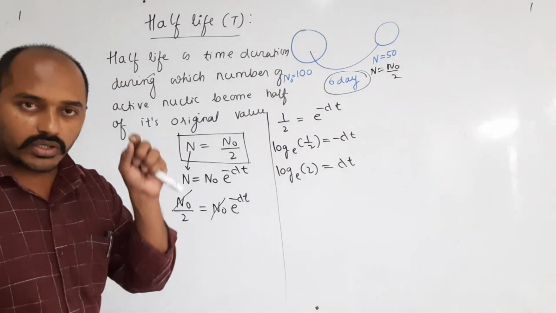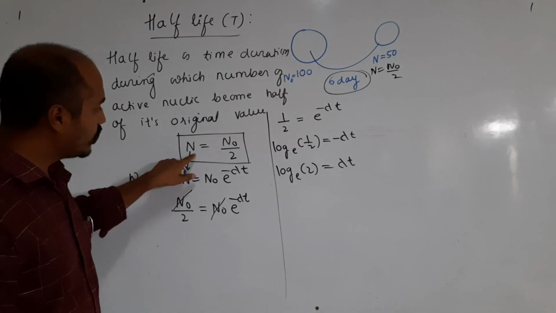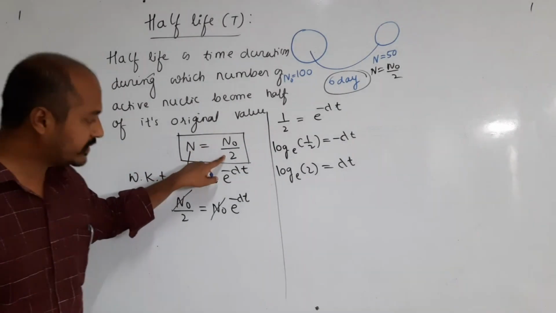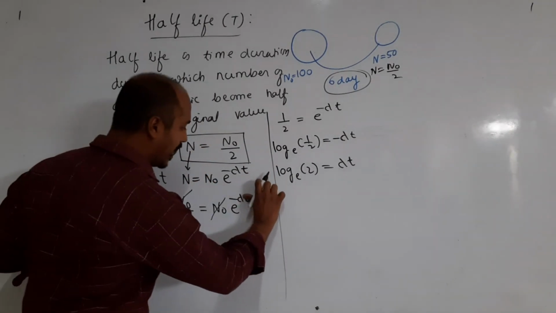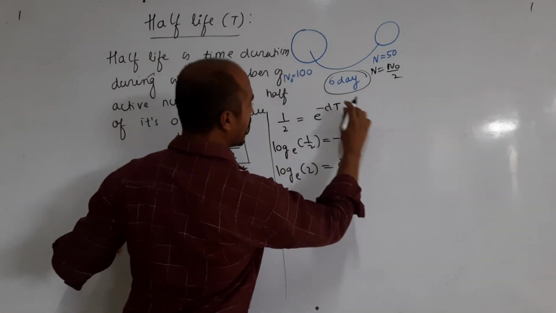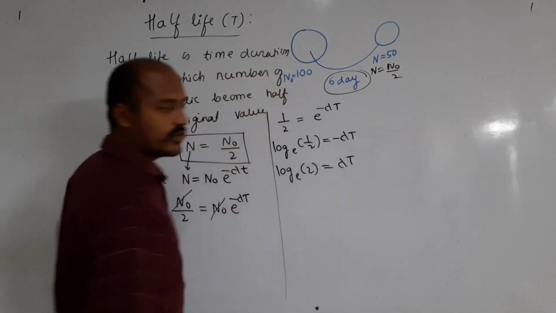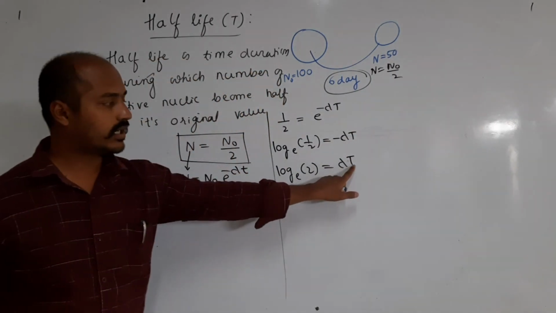And what you have to remember here is that when N is equal to N naught divided by 2, the time becomes the half-life, that is capital T. Here it becomes capital T. So we have to derive the equation for T here.